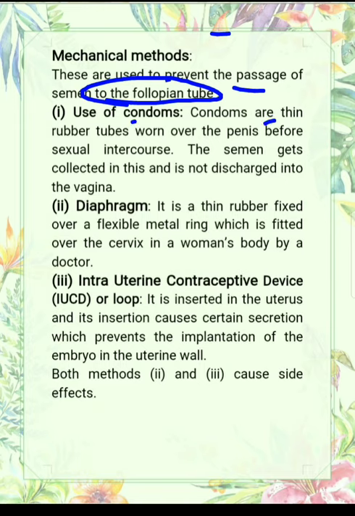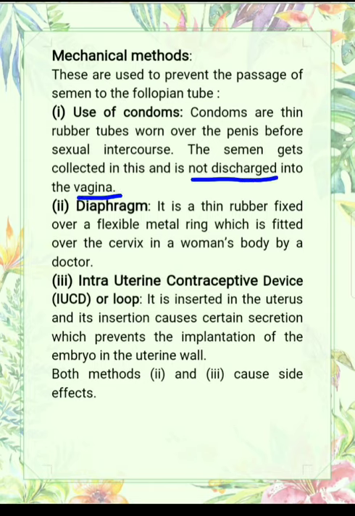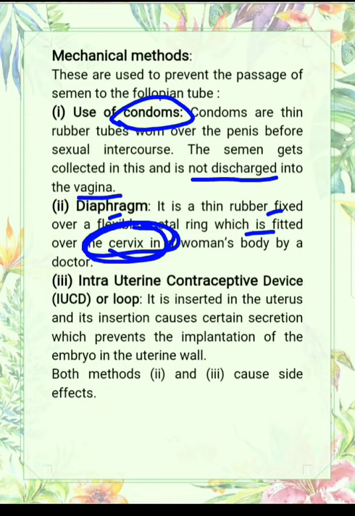Condoms are thin rubber tubes worn over the penis before sexual intercourse. The semen gets collected in this and it is not discharged into the vagina. Means in this case the semen is collected in the condom, due to which we can say it is a birth control method. Next one is the diaphragm. It is a thin rubber fixed over a flexible metal ring which is fitted over the cervix. It is placed in the woman's body by a doctor.